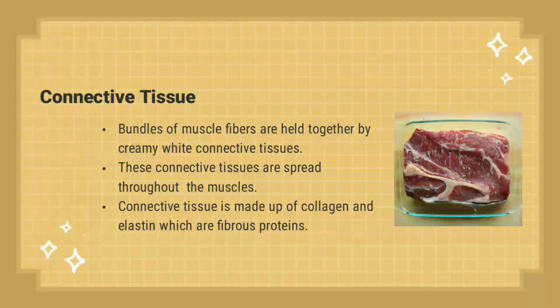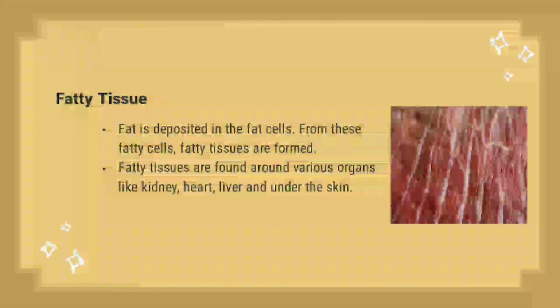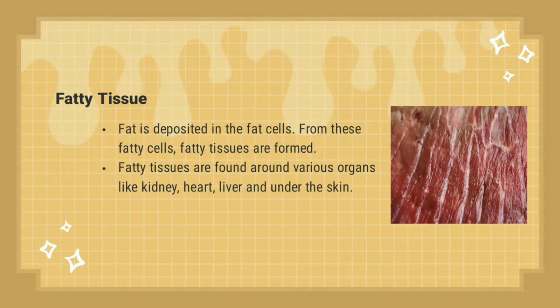Next is connective tissue. Connective tissue is made up of cells, fibers, and a gel-like substance. It is a group of tissues in the body that maintain the form of the body and its organs and provide cohesion and internal support. Next is fatty tissue. It is a kind of body tissue containing stored fat that serves as a source of energy. Fatty tissue is important in an animal body for storing reserve food in the form of lipids. It also helps them to get protected from severe cold.